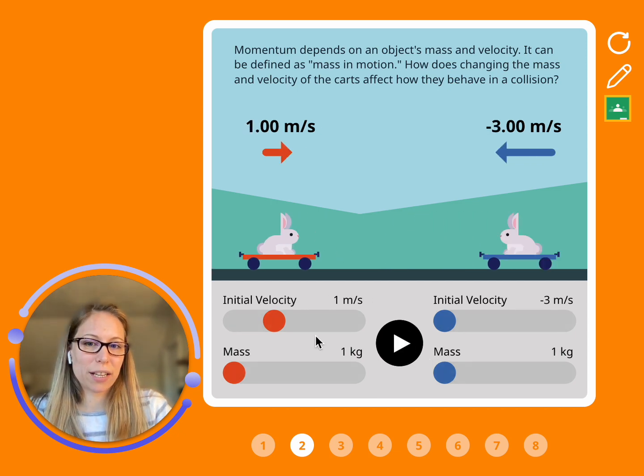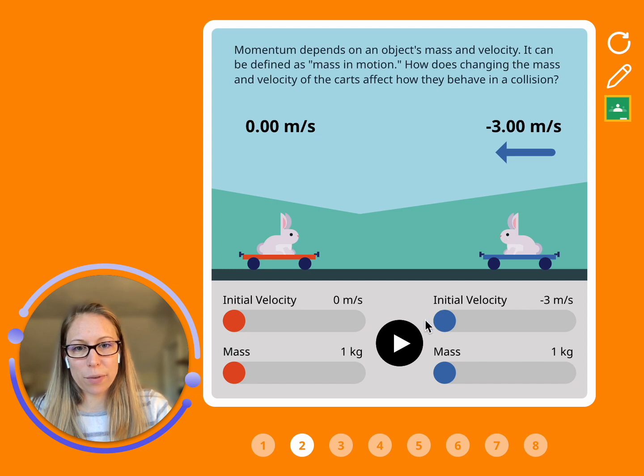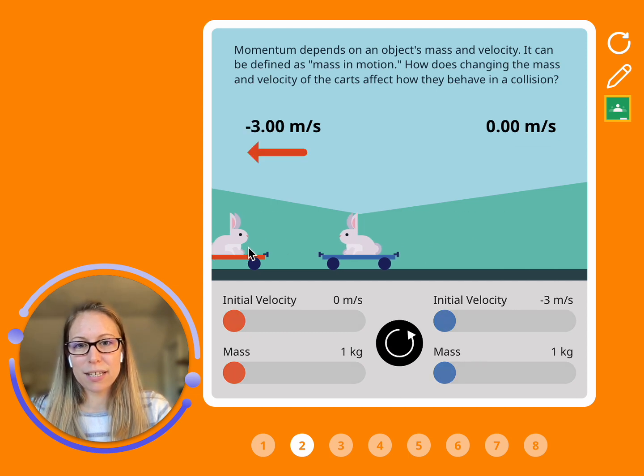And in fact, if this bunny on the left stops entirely, then all of the momentum is going to get transferred from this bunny on the right to the bunny on the left.